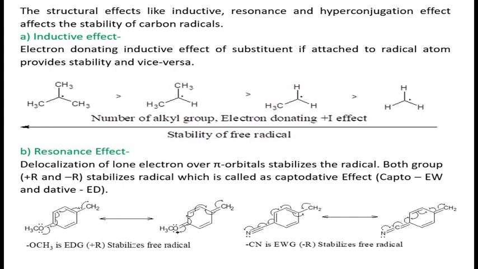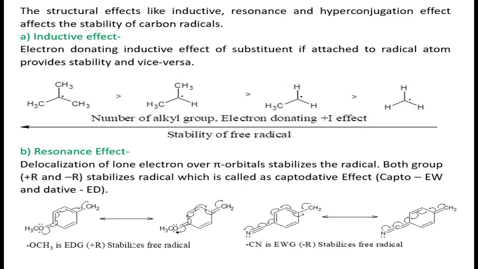Delocalization of lone electron, lone means unpaired electron, over pi orbitals stabilizes the radical. Now here one interesting thing is that both groups, a group having plus R effect and a group having minus R effect, both stabilize a radical. This effect is called the captodative effect. Capto means capture, electron withdrawing group, and dative means donate, electron donating group.